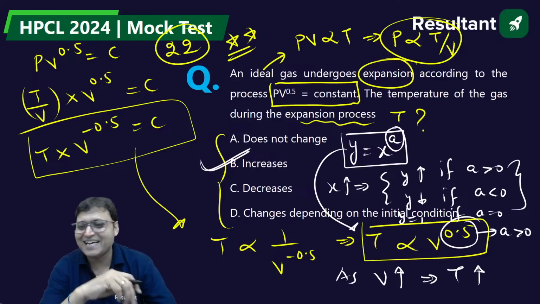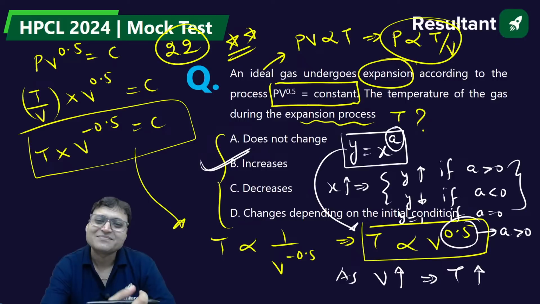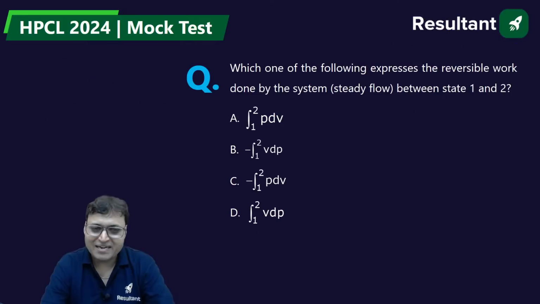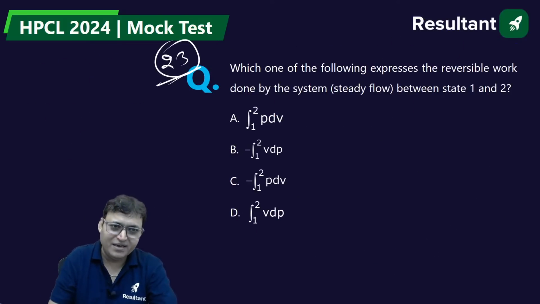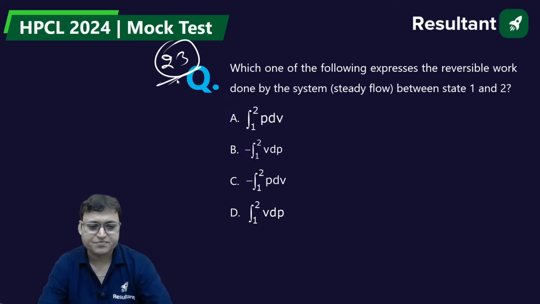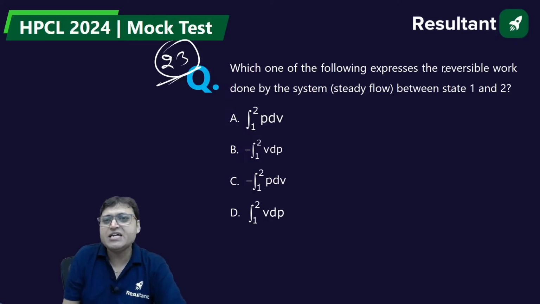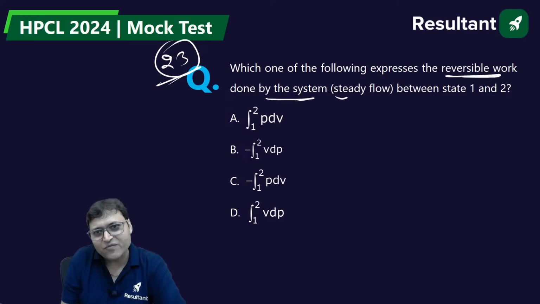22, option B is the correct answer, isn't it? It will increase. Temperature will not decrease. The temperature will increase. Do you understand it? B will be the correct answer. B will be the right answer for question number 22. Nobody has won the chocolate. Better luck next time. 23, question number third last. Very simple. Question number 23. Which of the following expressions expresses the reversible work done by the system, which is a steady flow system?